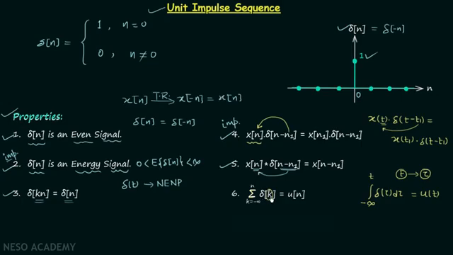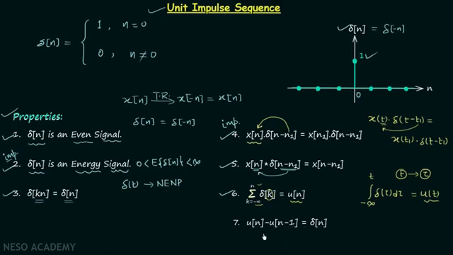So we have delta[k] in place of delta(tau), and then we are performing the summation from minus infinity to n, like we are performing the integration from minus infinity to t, and the result of summation is equal to unit step sequence u[n], like in this case the result of integration is equal to unit step signal u(t). So this is all about the sixth property, and now we will move on to the last property, which is the seventh property. According to this property, u[n] minus u[n minus 1] is equal to delta[n].